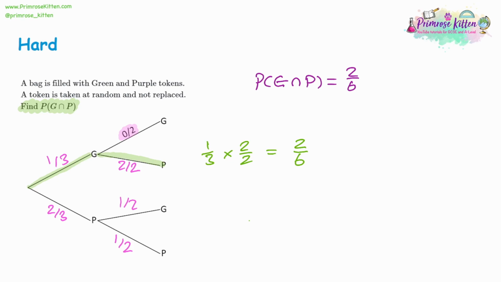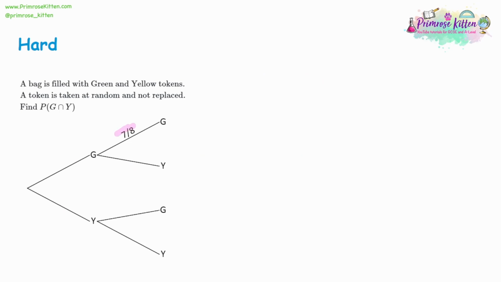Now this is the order matters. If the order doesn't matter, they'd also have to have a look at purple then green, which would be another 2/6, which should be 4/6 altogether. Our next question, the clue is 7/8 green on the second pick. So on the first pick, green must have been 1 higher, and the total must have been 1 higher, for the trees to make 9 out of 9 and 8 out of 8. Then we're going to work at the bottom part of the tree.